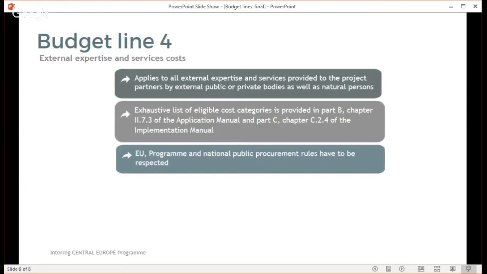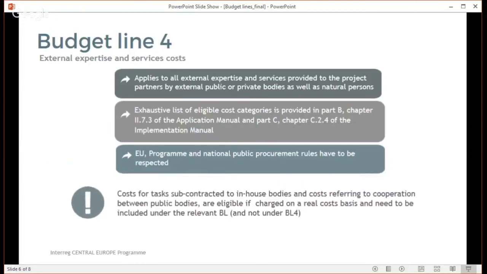And even though procurement is usually mentioned together with budget line 4 because of the highest number of contracts and purchases, the procurement rules apply in equal measure to the other budget lines, namely budget line 3 to the extent applicable while executing project travels, as well as budget lines 5 and 6 for purchases of equipment, infrastructure, or works.